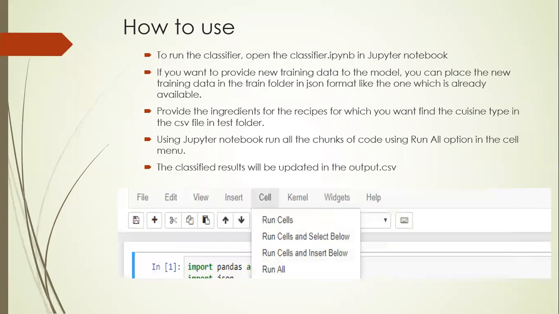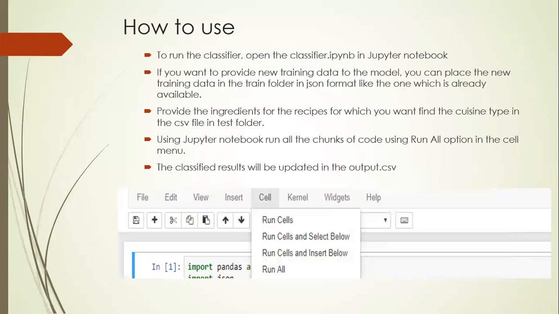In order to run the classifier file, you need to open it in a Jupyter Notebook. If you want to use your own training data, you have to provide it in the train folder, and it should be in JSON format. You can use our repository, which is already available, as a reference. If you want to provide the ingredients for the recipe, you have to give the ingredients in a CSV format and place that in the test folder.